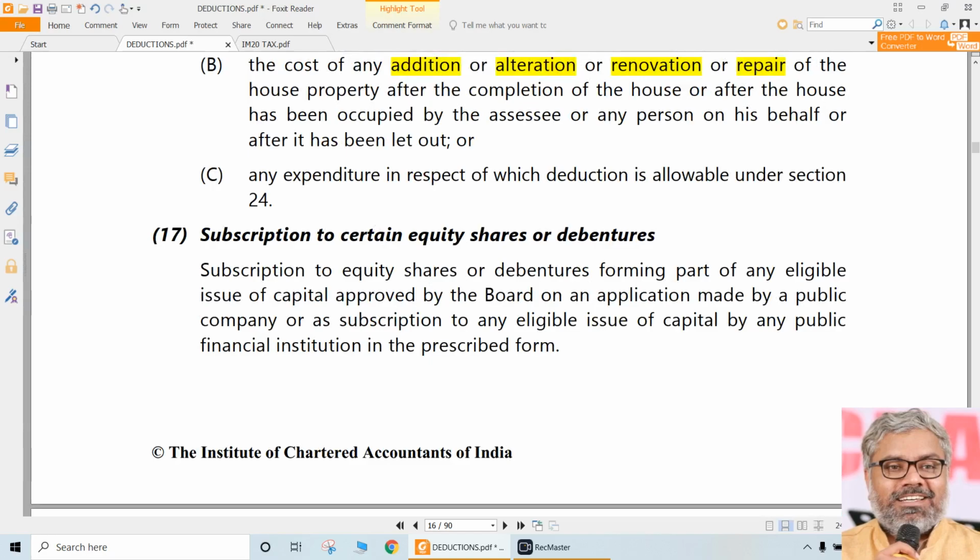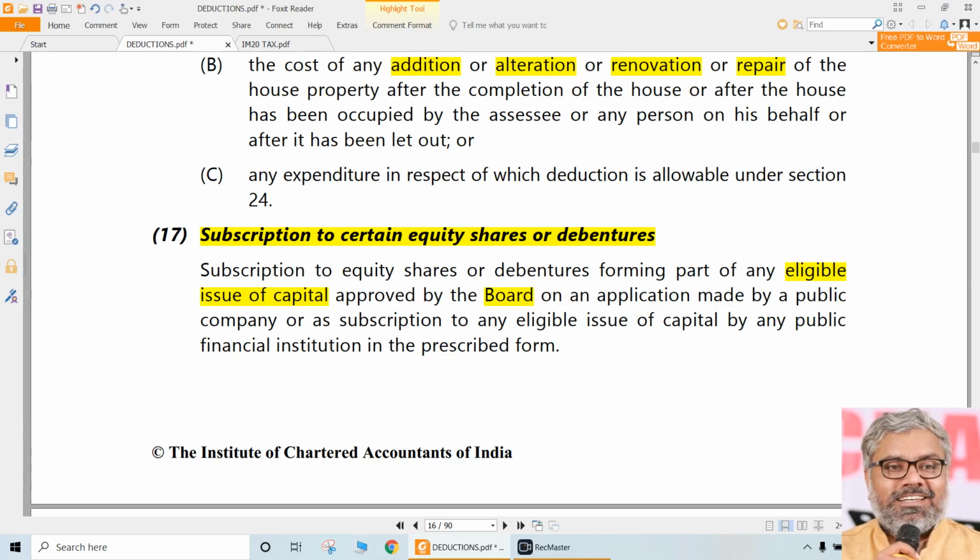Now, the next one again is a very generic one. Subscription to certain equity shares or debentures. Again, the question comes, can I just go out to the stock market, purchase any share and claim 80C? No, sir. No. What shares can you purchase? Eligible issue of capital. What is eligible? We don't need to know. But eligible issue of capital, yes. What is eligible? Whatever is approved by the Board. Board means CBDT. So if the CBDT says that this is an eligible issue of capital for 80C, that is eligible.